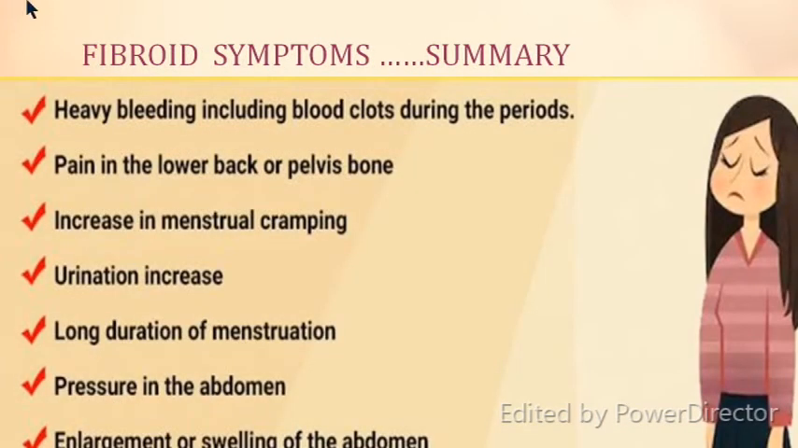So, summarizing the fibroid symptoms, it could be heavy bleeding including blood clots, that is heavy menstrual bleeding of AUB. She can have low backache or pain in the body. Increase in menstrual cramping, that is dysmenorrhea. Pressure symptoms causing frequent urination. Long duration, that is prolonged cycles. Lower abdomen pressure, and enlargement and swelling of the abdomen.